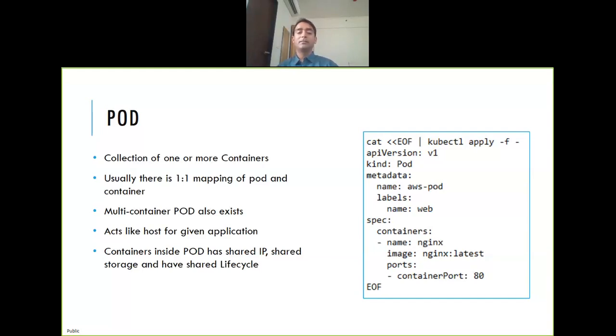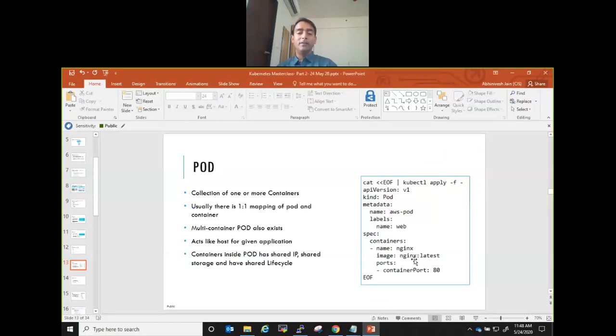So Nginx is the image, and I'm running that image as Nginx. Nothing is hard coded here. You can change this name, this label, this port. Only the image is fixed. If you want to use Nginx, you have to give Nginx, and again Nginx comes in different flavors, right?